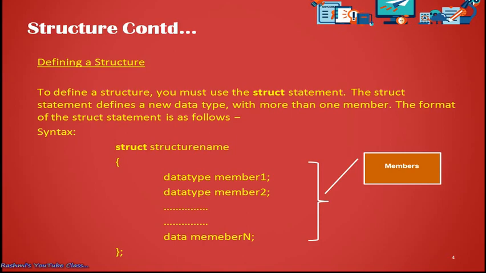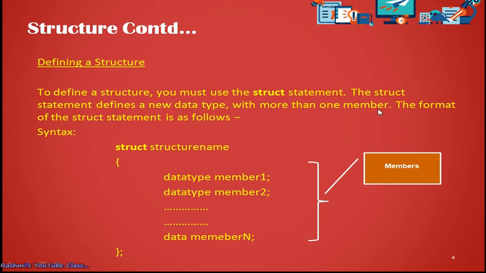So to define a structure, we must use the struct statement. struct is a keyword. In the C programming language, we know there are 32 keywords. Out of those 32 keywords, struct is one keyword which allows us to create a structure. The struct statement defines a new data type with more than one member.